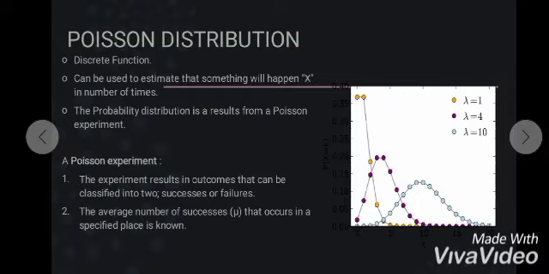A Poisson experiment is a statistical experiment that has the following properties. Number 1, the experiment results in outcomes that can be classified into two, either successes or failures. Number 2, the average number of successes that occurs in a specified region is known.